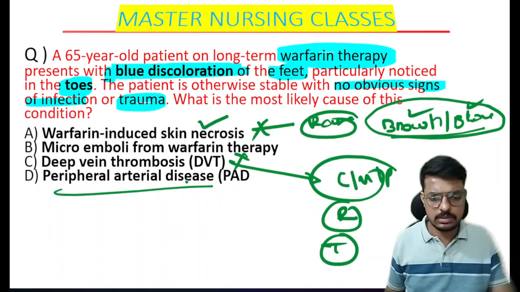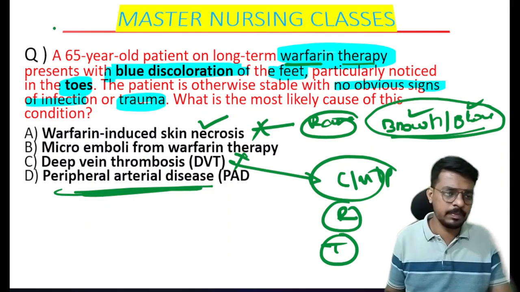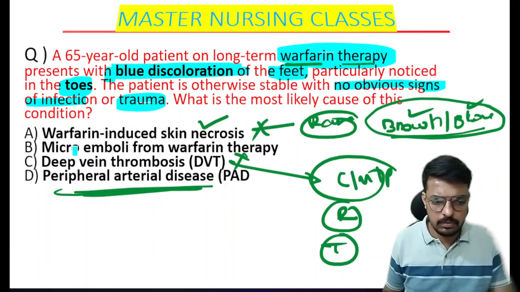Then peripheral arterial disease, where there will be blue discoloration. But when we give warfarin therapy, it will not cause peripheral arterial disease. So what will warfarin do? It will form microemboli from the warfarin therapy.